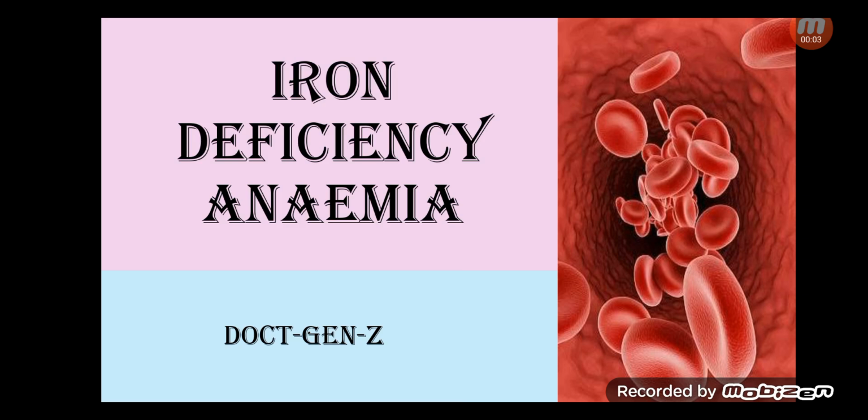Today we are going to talk about iron deficiency anemia. So, what is basically anemia? Anemia is deficiency of red blood cells. Whenever there is deficiency of red blood cells, that is anemia. And what is iron deficiency anemia? Whenever the deficiency of red blood cells is because of deficiency of iron, that is called iron deficiency anemia. So, let's start our topic with introduction.